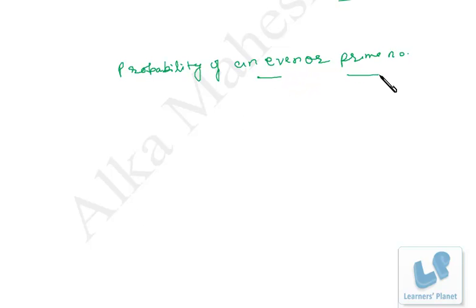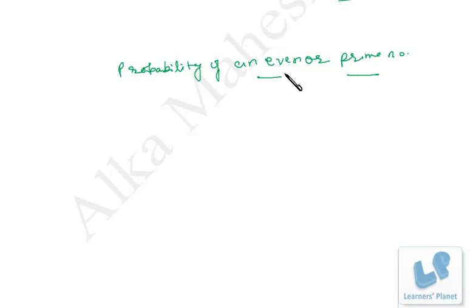Suppose I throw a dice and I have to find out the probability of an even or prime number, right? That means the number appearing on the dice should be either even or prime. So even number and prime number are two different events, right?